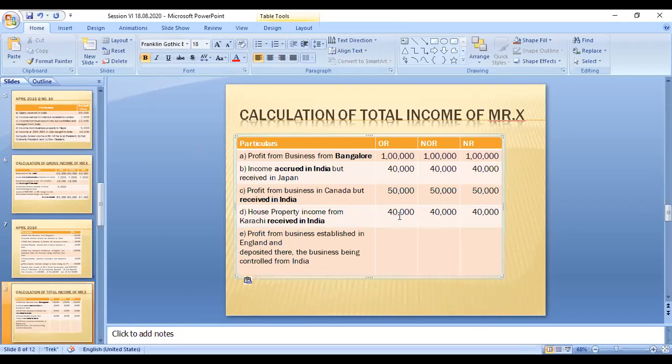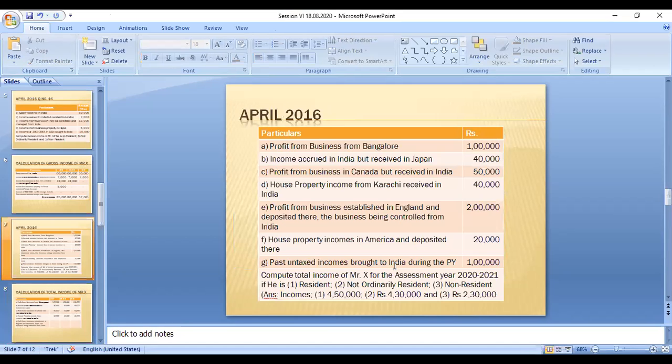The fifth one is profit from business established in England, deposited there, but the business being controlled from India. If it is controlled from India, only these two people are taxable. NRIs need not pay the tax on this 2 lakhs amount.